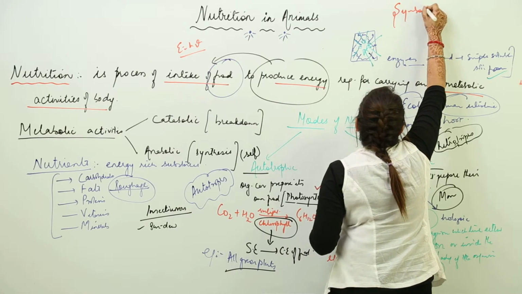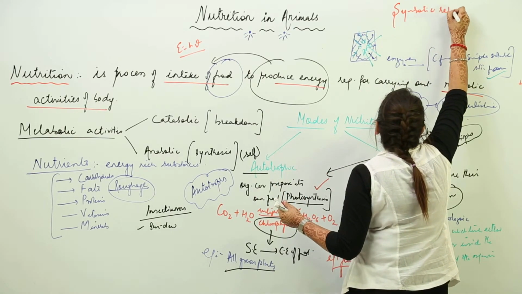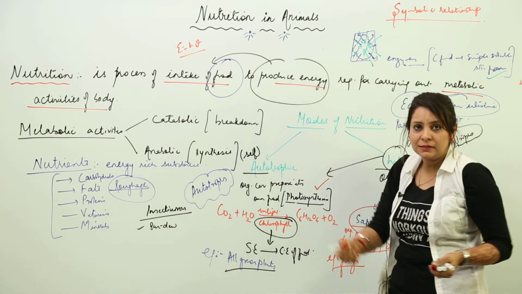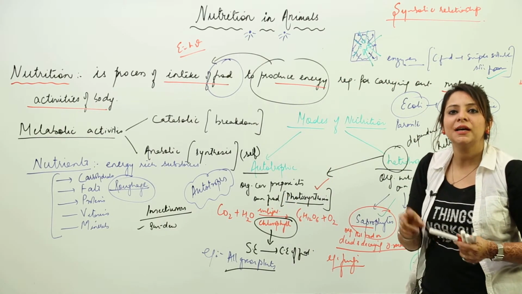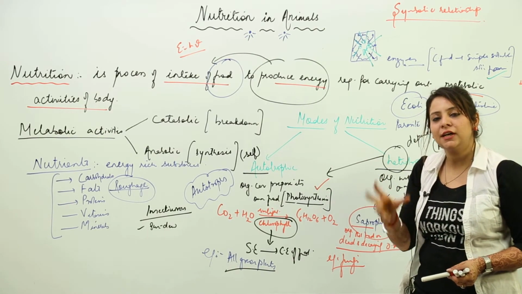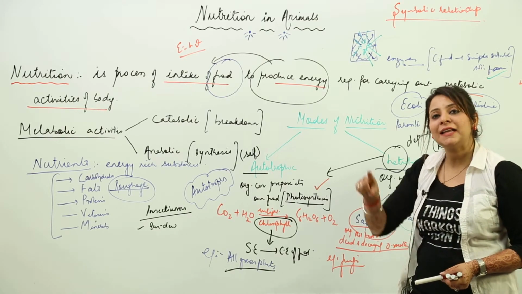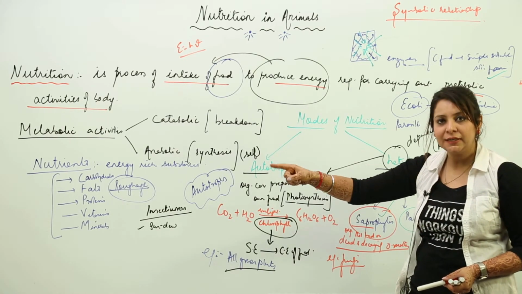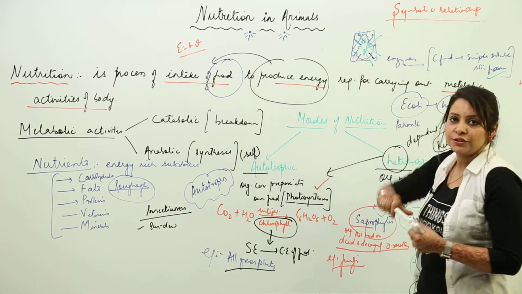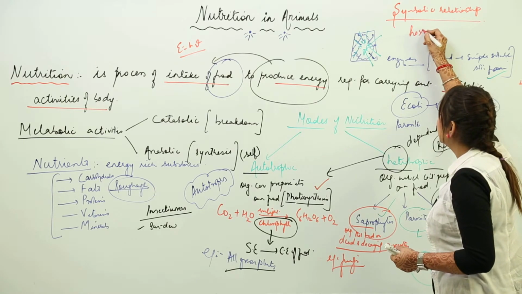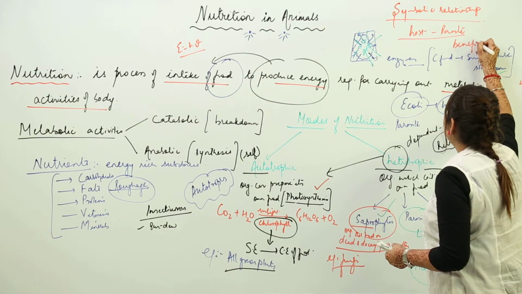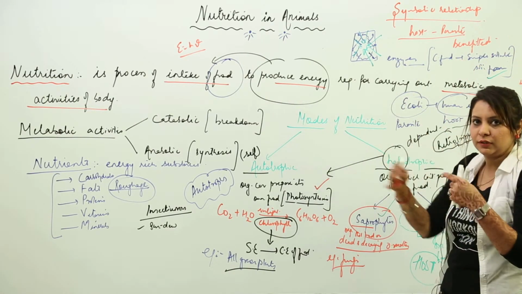Sometimes parasitism transforms into a symbiotic relationship. See, a symbiotic relationship is again a parasitism, but in this both the partners are mutually benefited. If I take the example of lice in the head, the lice are being benefited because they are sucking the blood and getting the nutrition, but in return we are getting affected. But in a symbiotic relationship, the host and parasite both are benefited. They both are doing something for each other.